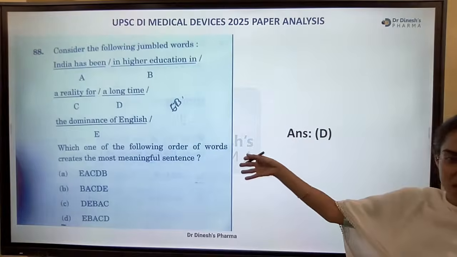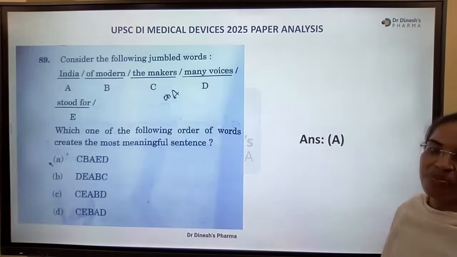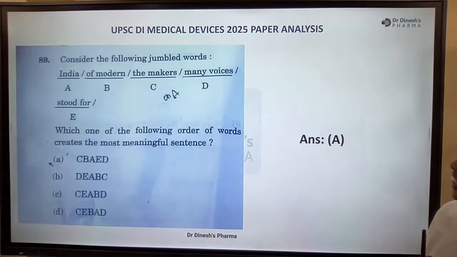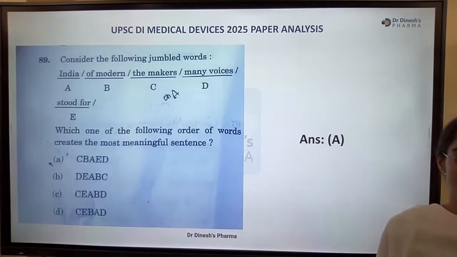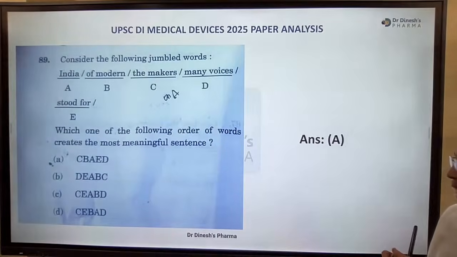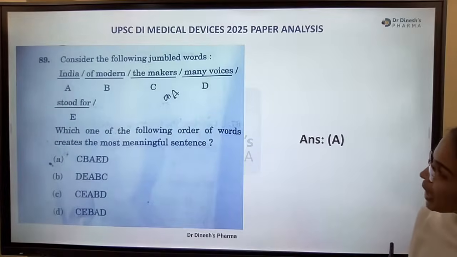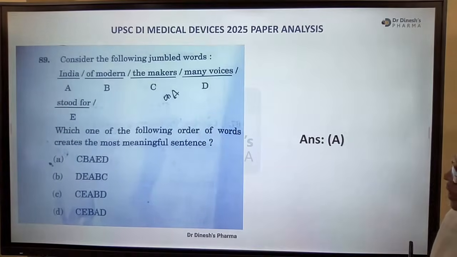If you must have arranged it right, yes, it is EBACD. This statement is slightly controversial. Which one of the following? So option A is the right answer. The makers of modern India.